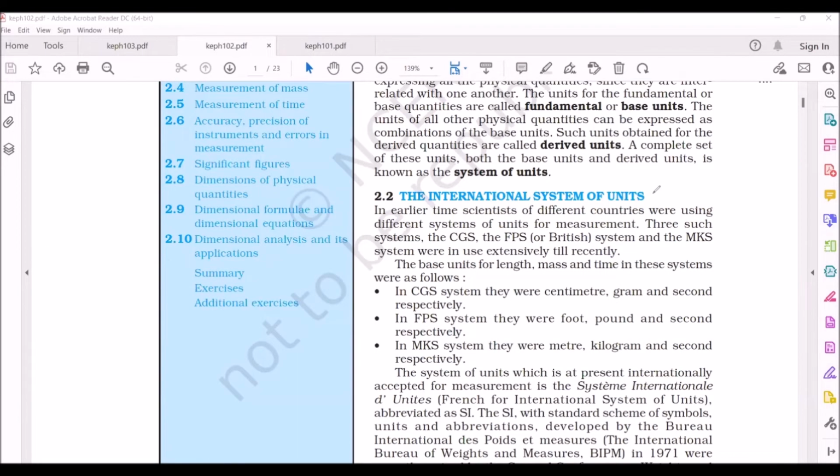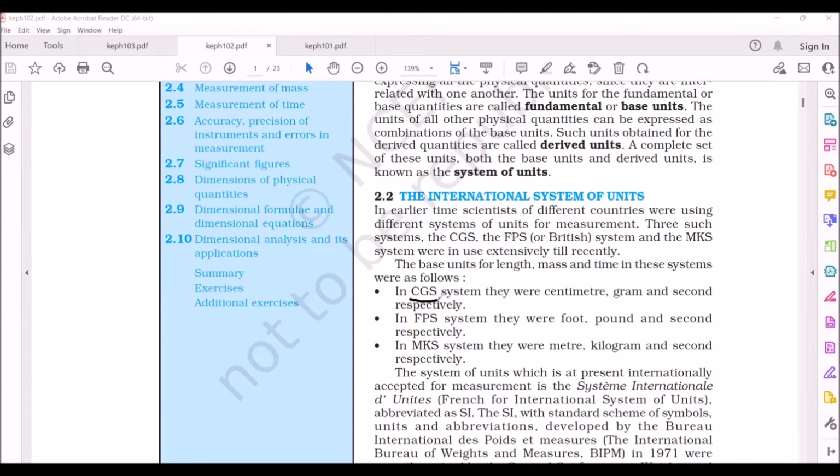Now we are discussing the international system of units. Previously, different countries used different systems of units for measurement. The main popular units are CGS, FPS, and MKS units. The base units they considered are length, mass, and time. These are the fundamental units in all these 3 systems.